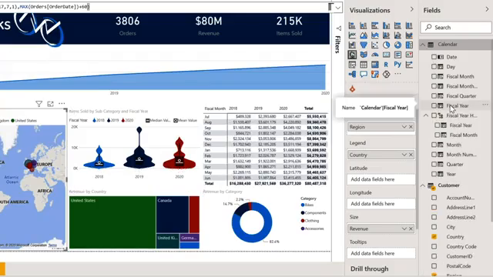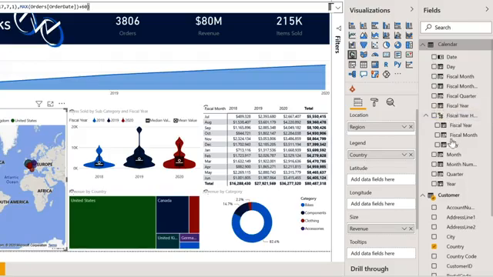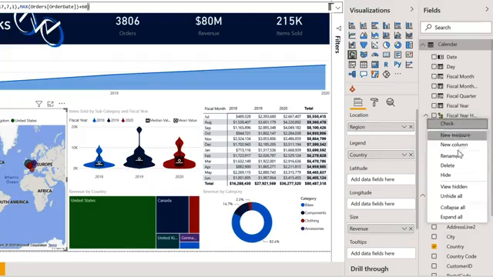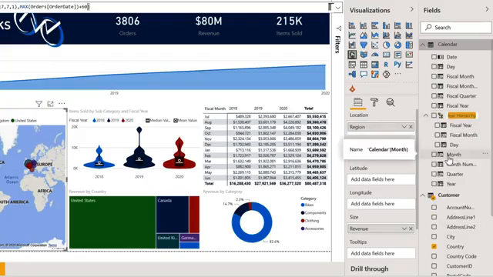So really easy. Let's do the same with day. So I'm just going to find day, click, drag, and drop that onto my hierarchy this time. And there's my hierarchy, really easy. If you want to rename it, just click the ellipsis or right click and you can rename. And I'm going to call my new hierarchy fiscal date and press enter.